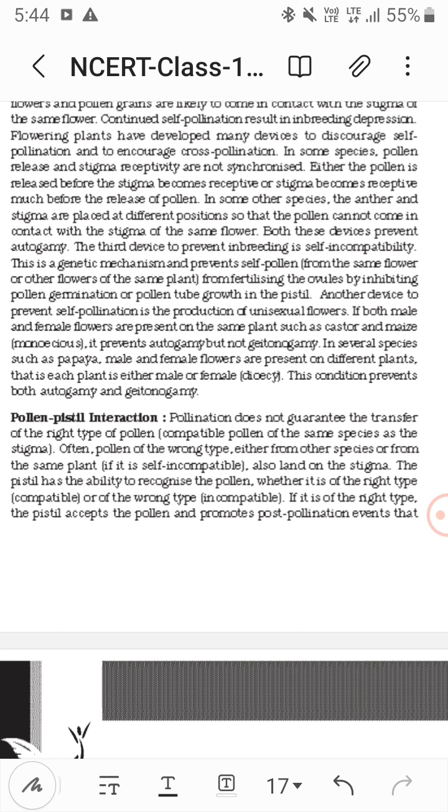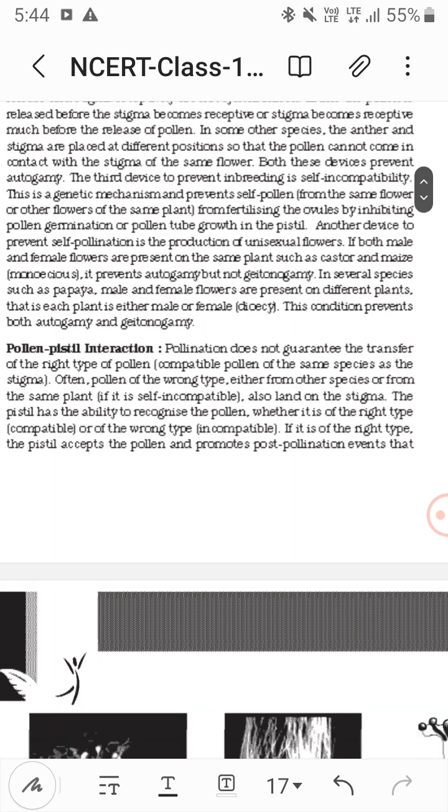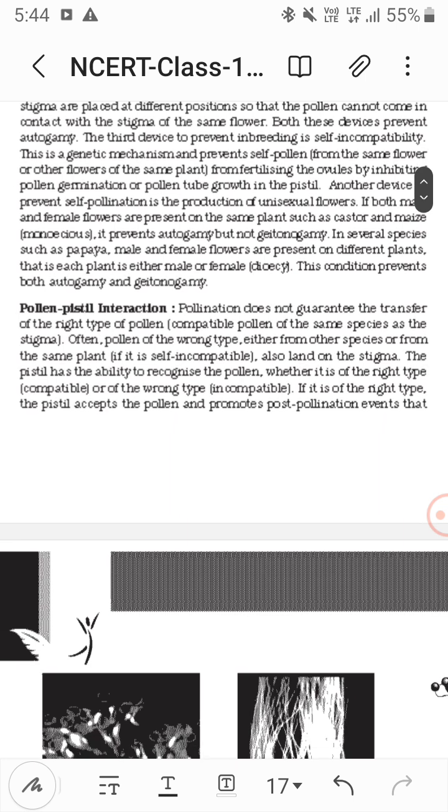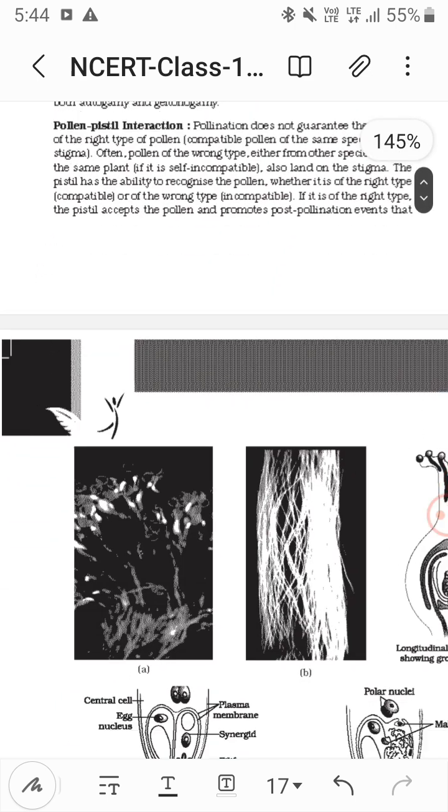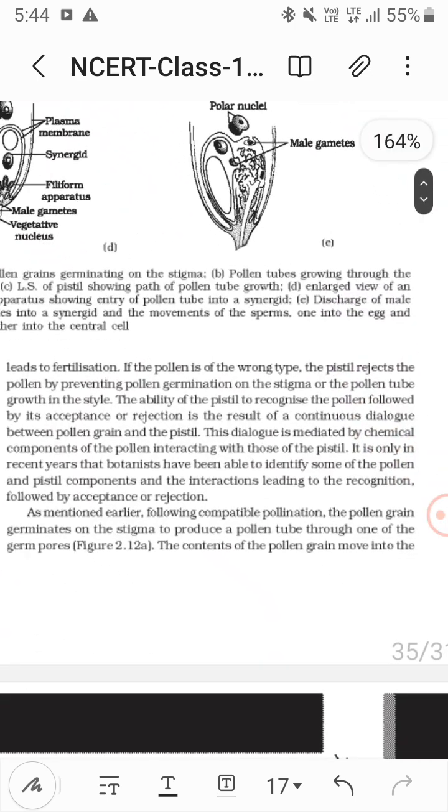as the stigma. Sometimes pollen of the wrong type also gets deposited. So it is compatibility, the right type of pollen deposition, and wrong type is incompatibility, right?